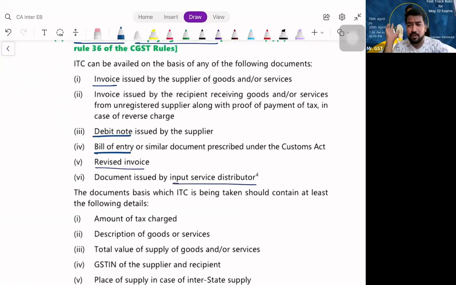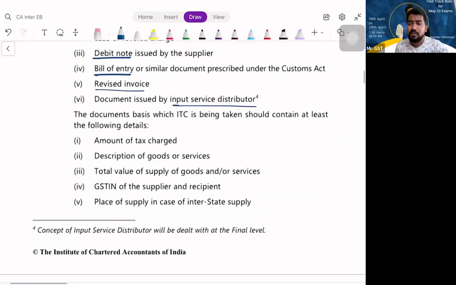You just don't worry about the name of the document. You call it tax invoice or debit note, whatever it is, a document issued by an input service distributor, anything, some documentary proof. Just remember, some documentary proof. And what will the documentary proof show? The documentary proof will show how much tax you paid, what it is that you have purchased, what is the value, what is the GST number, what is the place of supply, all this stuff. Simple point, just remember what you should have. You should be in possession of some tax paying document. Clear? Simple condition.